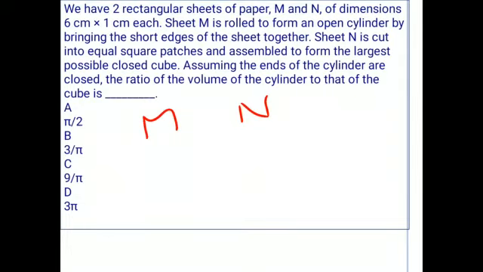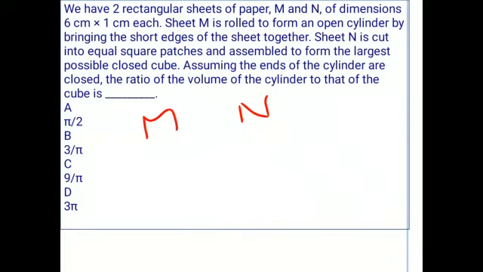Sheet M is rolled to form an open cylinder by bringing the short edges of the sheet together, and sheet N is cut into equal square patches and assembled to form the largest possible closed cube.